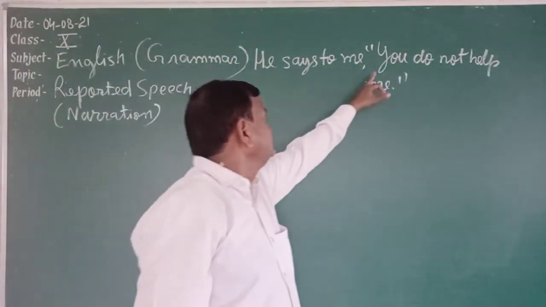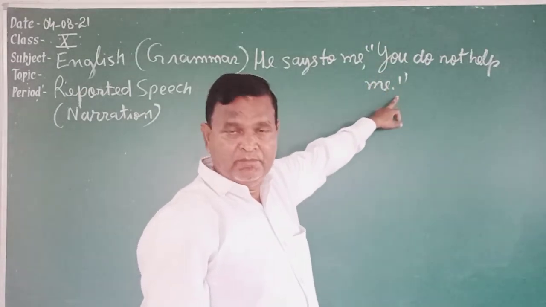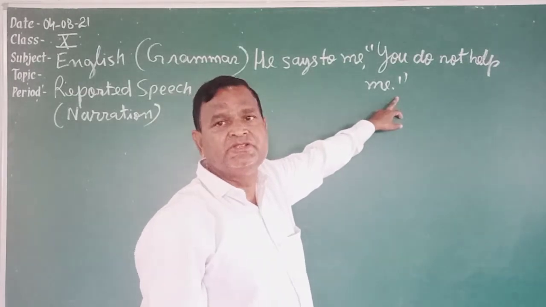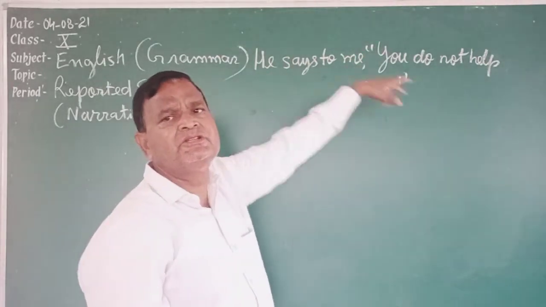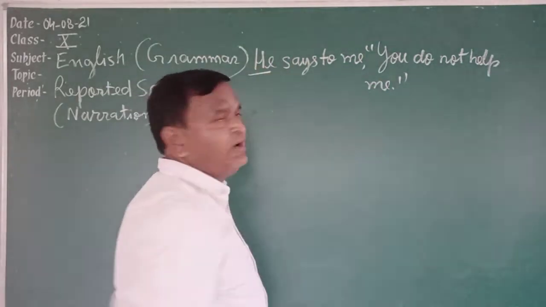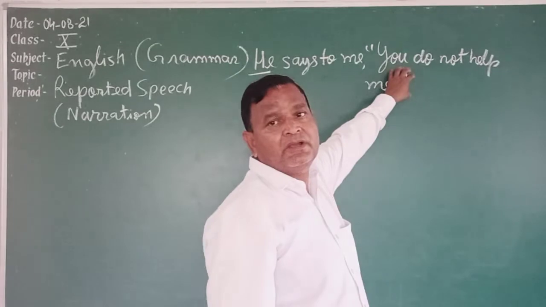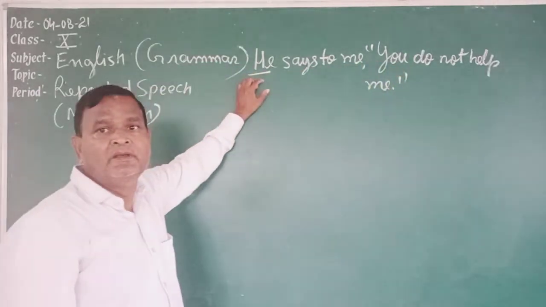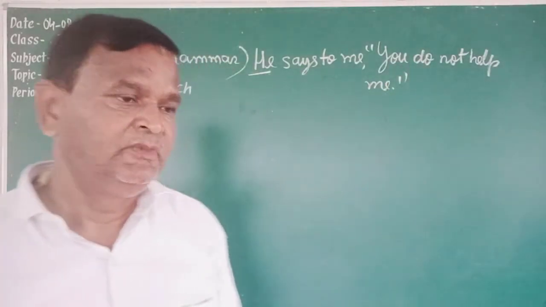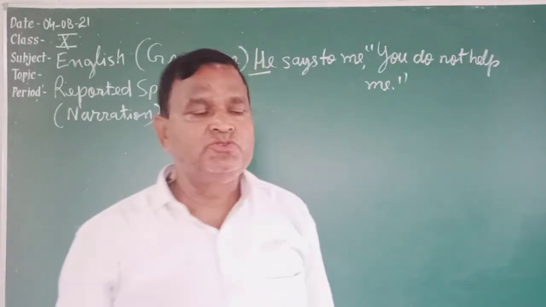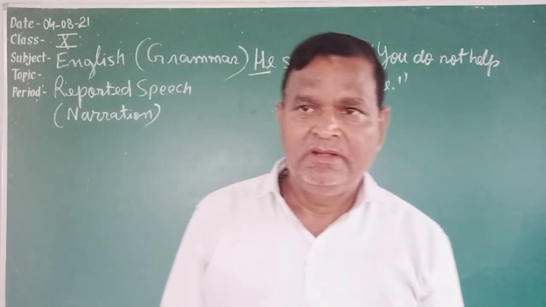Here you see the sentence that is written in inverted commas: "You do not help me." It is not my sentence. It is not your sentence. Whose sentence is it? This sentence is uttered by him. He says to me. He has said this. The speaker is he. And what has he spoken? He has spoken, "You do not help me." So this sentence spoken by the speaker, he, is known as direct speech. It is written in inverted commas. It is also known as reported speech. Students, the same sentence of the speaker written in inverted commas is known as direct speech.